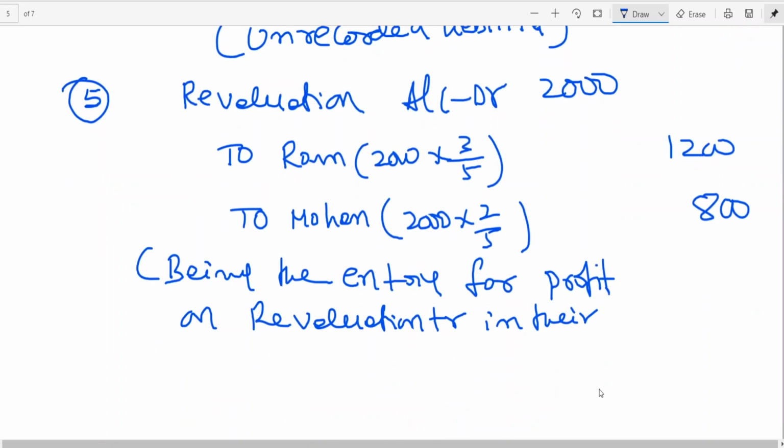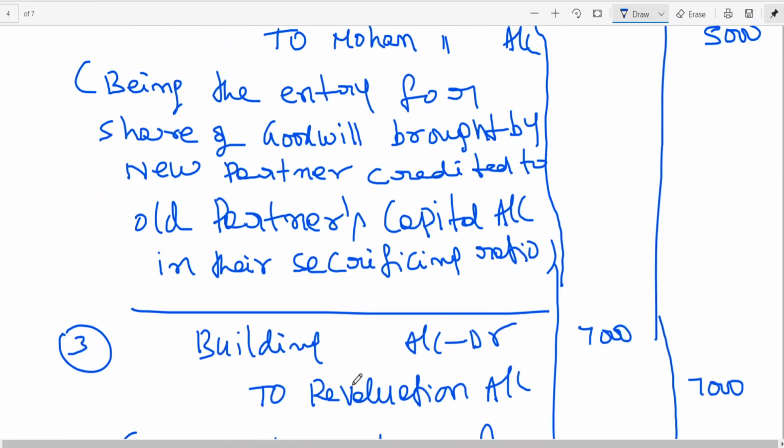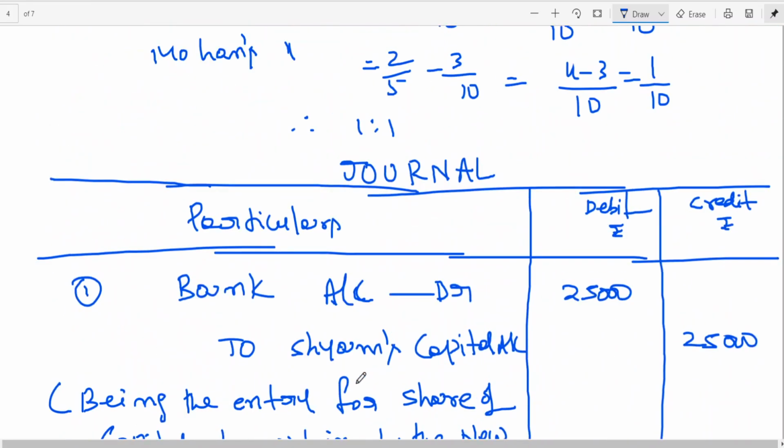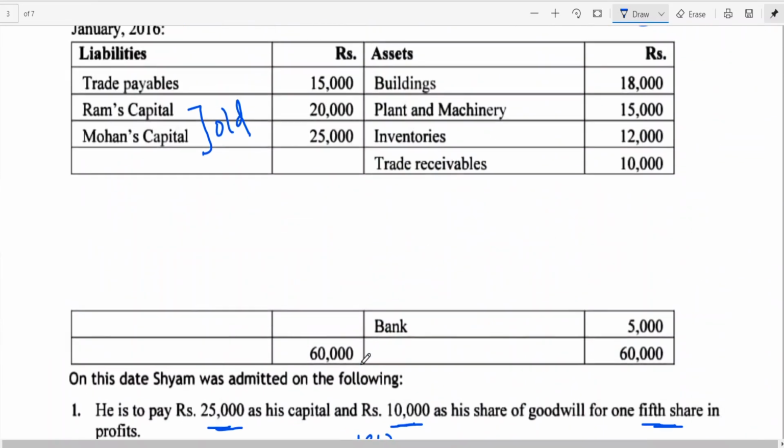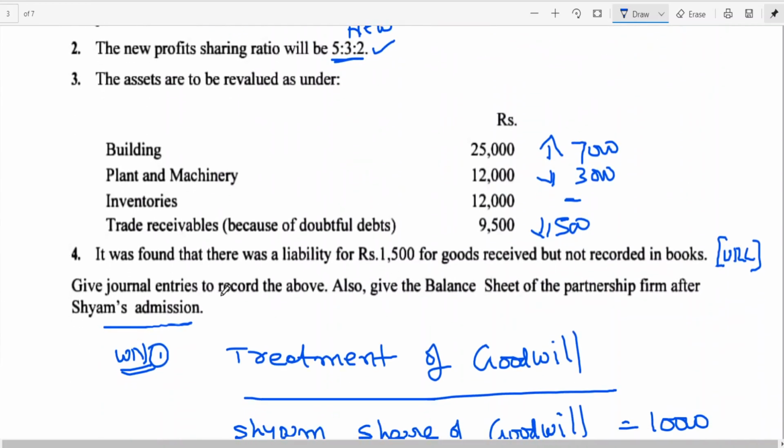In their old profit sharing ratio. Is this clear? So I think we have completed the entries part. We don't have any undistributed profit here. That is, reserves and surplus, that is general reserve or reserve fund, is not given. So no need to write entry for undistributed profit. So I think for the solution, the entries part has been completed.